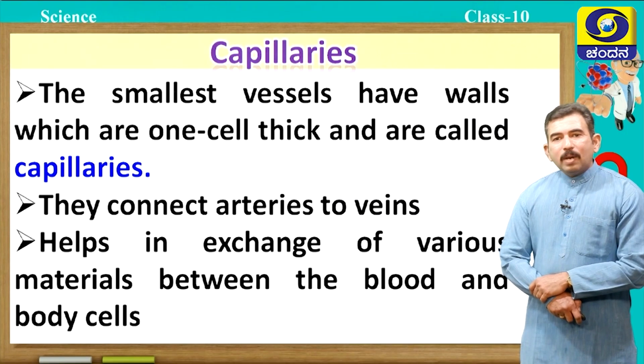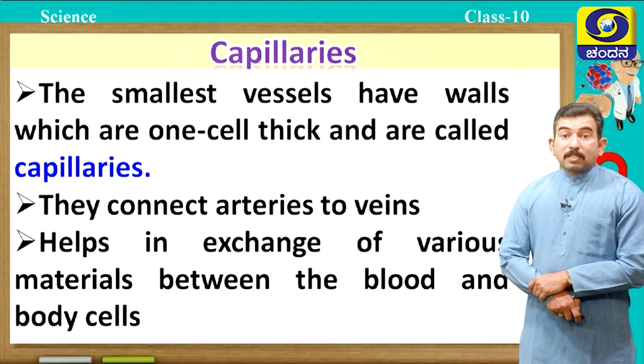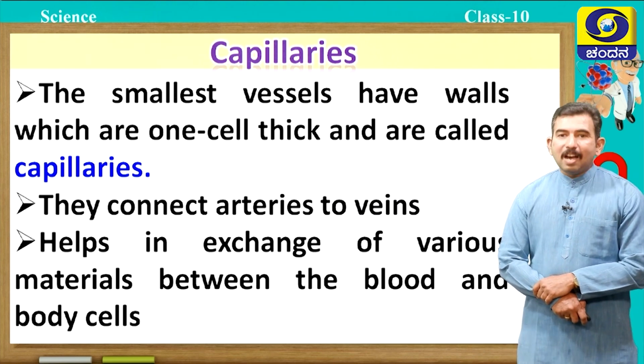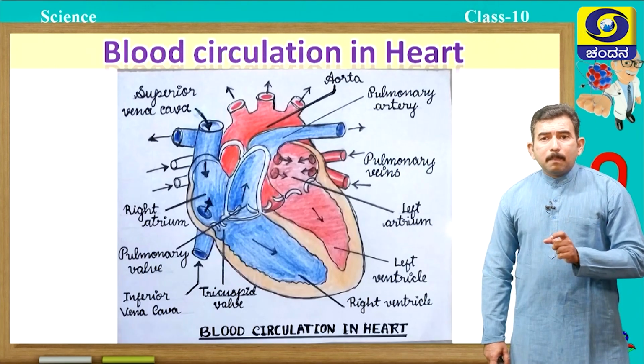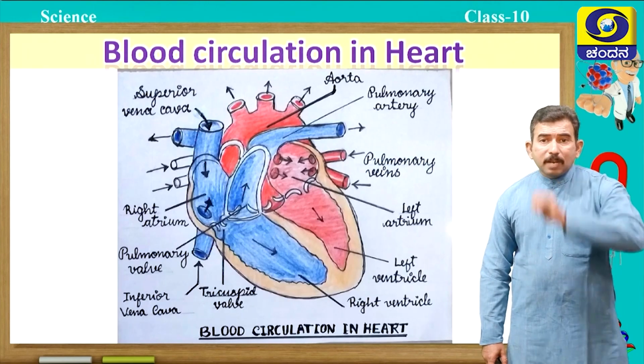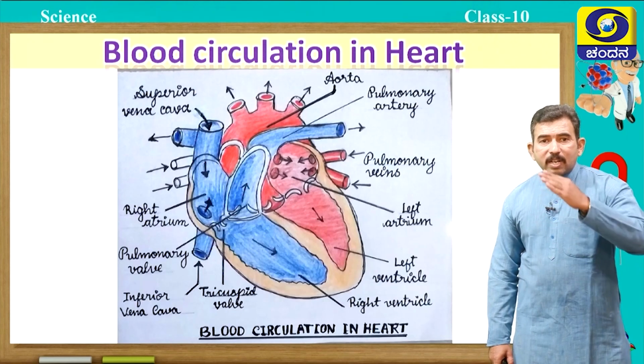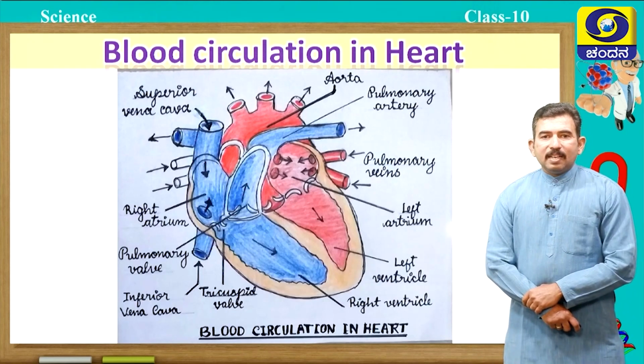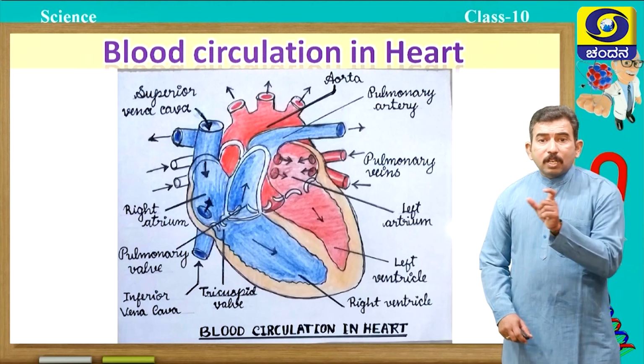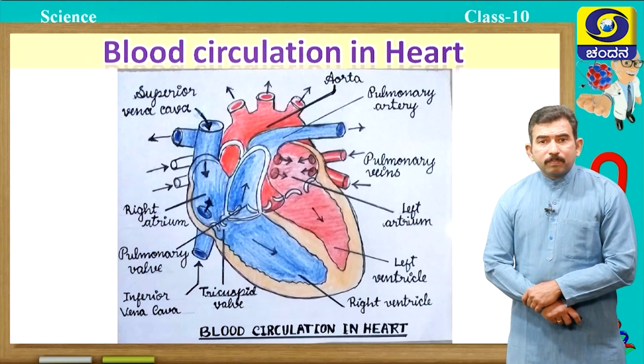Students, now let us discuss the circulation in the human heart. The heart mainly consists of 4 chambers. The upper chambers are called atria and the lower chambers are called ventricles. Now let us discuss the blood circulation in the heart.